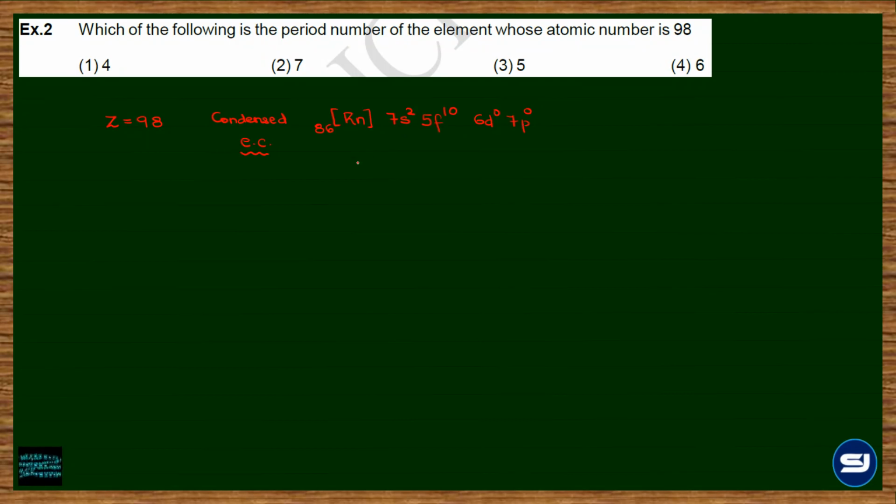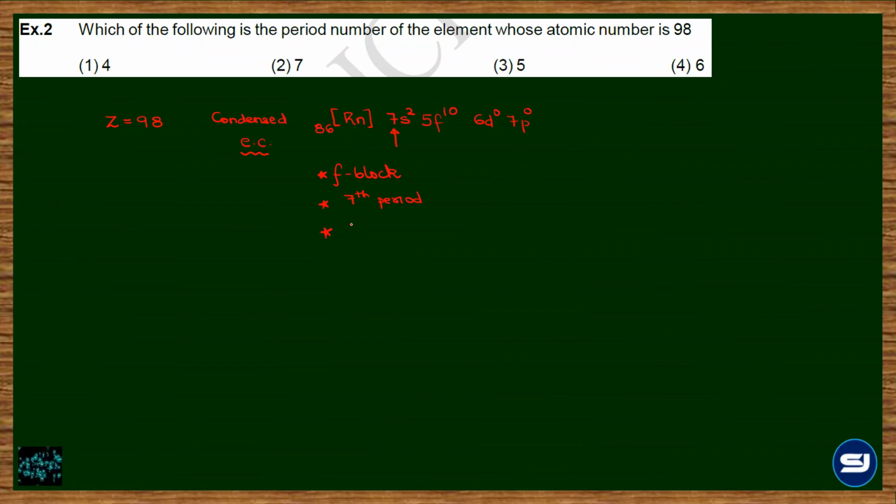Now looking at the configuration, what is the block? F block. Because the last electron, which is also the differentiating electron, is entering in the f orbital, so it is F block. What is the period? 7. So it is always the starting energy level from where you can get the period number. So it is in the 7th period of the periodic table.